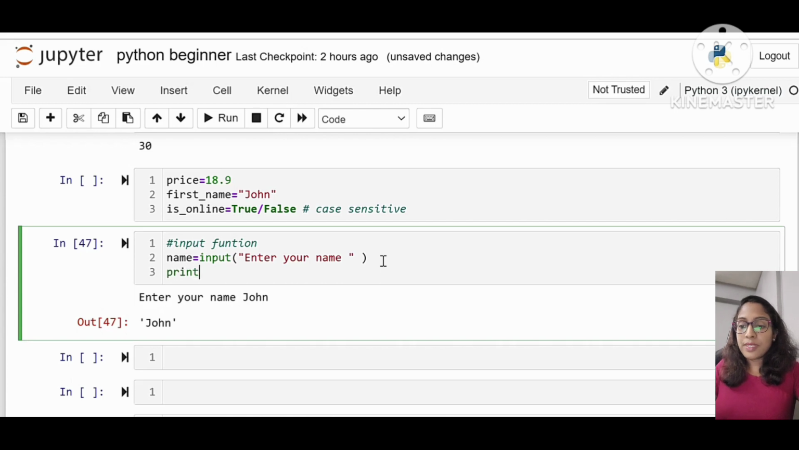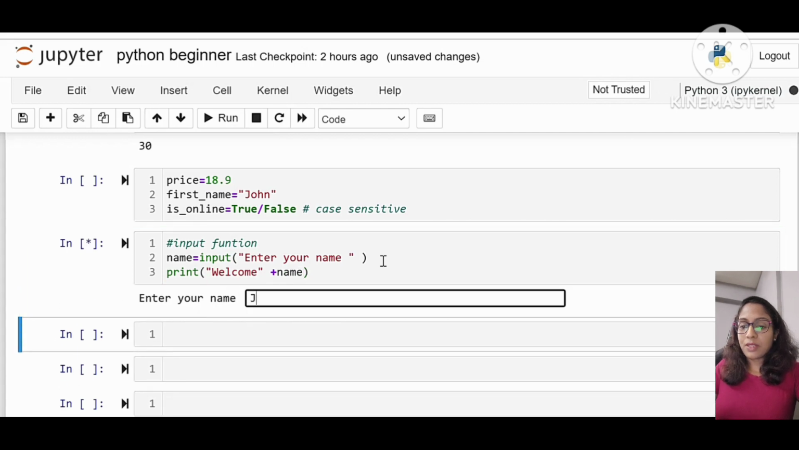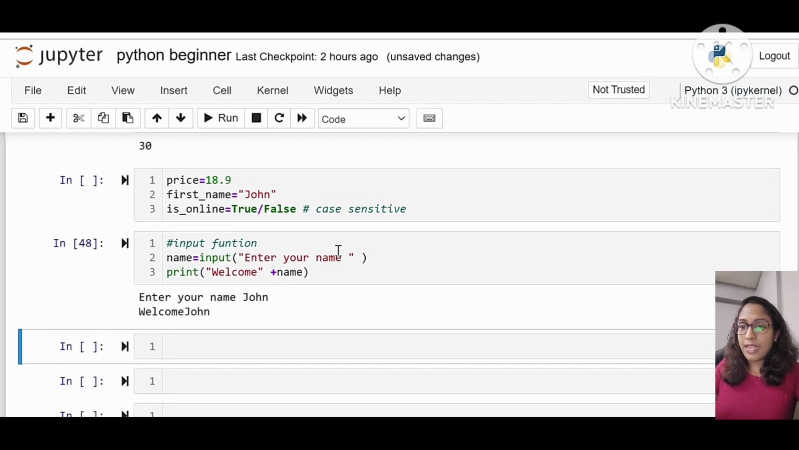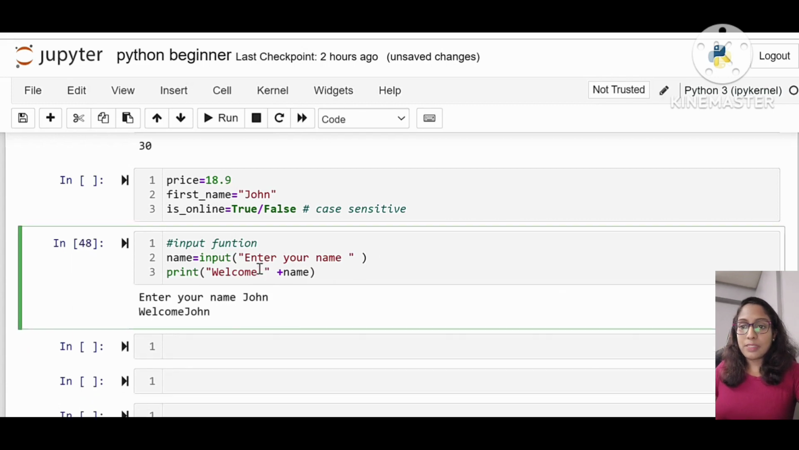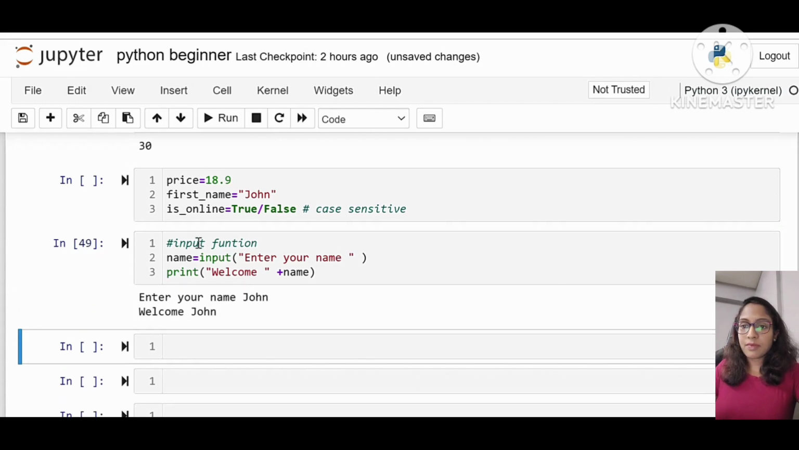How we are going to do it is print, I'll be writing "Welcome". Okay, now just concatenate the string name. Now I'm getting it: John, enter, "Welcome John". Oh, we need a space in between, so I'm just writing a space. Say again. Okay, "Welcome John". So this is called the input function.